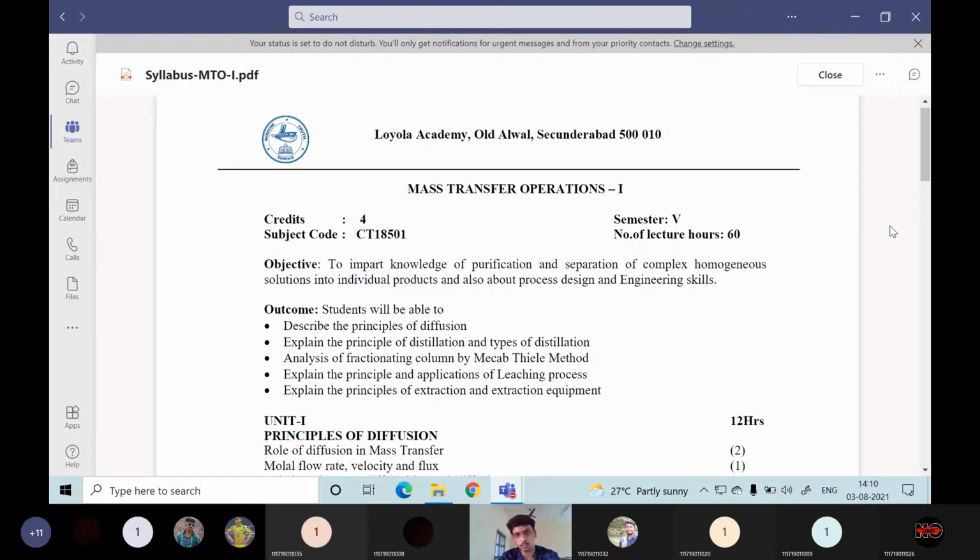If you learn this course well, it will be very easy to learn the next course, which is mass transfer operations 2. In this one, as you can see the subject code and everything, the objective of this course is to impart knowledge of purification and separation of complex homogeneous solutions into individual products, and also about process design and engineering skills.